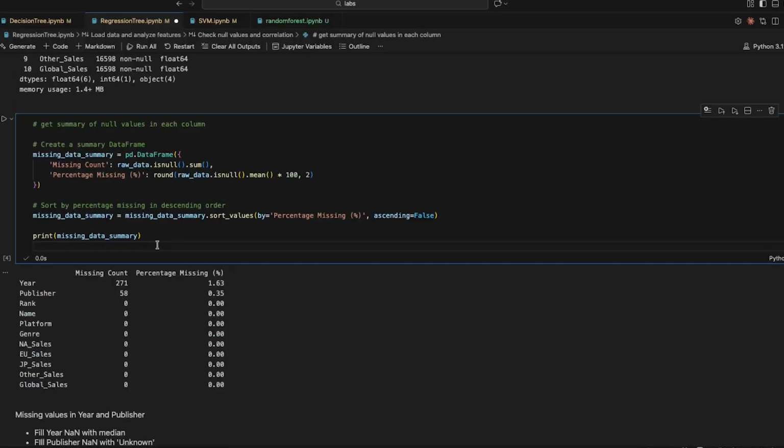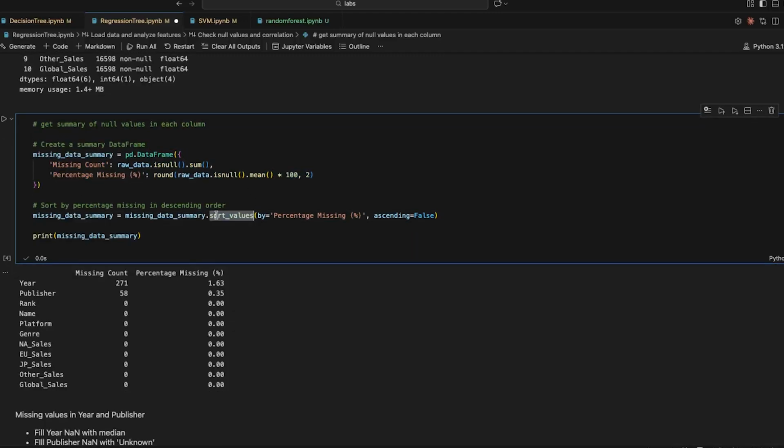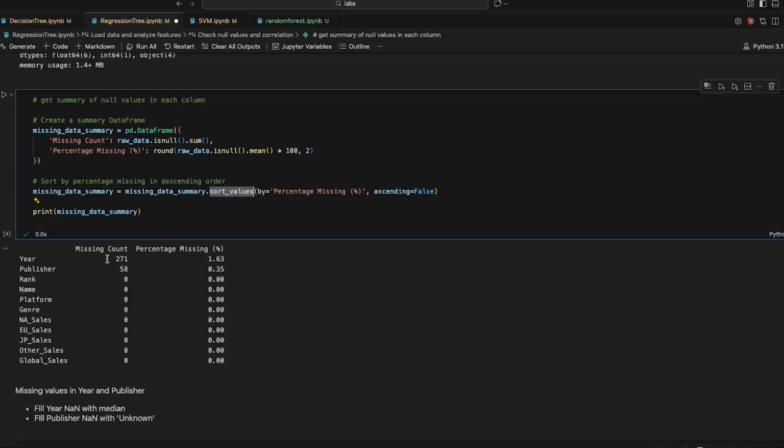So we just run this snippet of code. Basically it's the same code as before, but the only difference is that this is better printed and sorted by descending order. So here we have some missing count and a publisher missing count, and it's good to show the percentage as well, because 200 in this case is only one person, but 200 in another case could be like 90% or something.